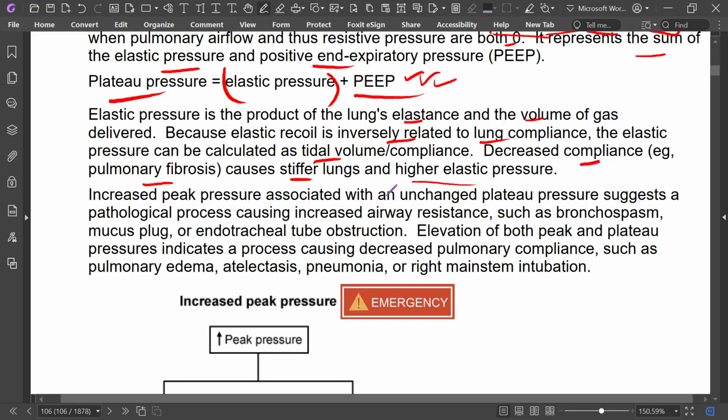An increased peak pressure associated with unchanged plateau pressure suggests a pathological process causing an increased airway resistance, such as bronchospasm, mucus plug, or biting the endotracheal tube. Elevation of both peak and plateau pressure indicates a process causing decreased pulmonary compliance, such as pulmonary edema, atelectasis, pneumonia, or right mainstem bronchus intubation.